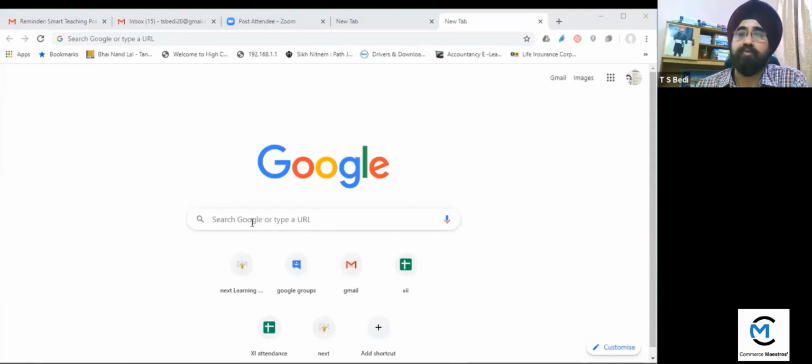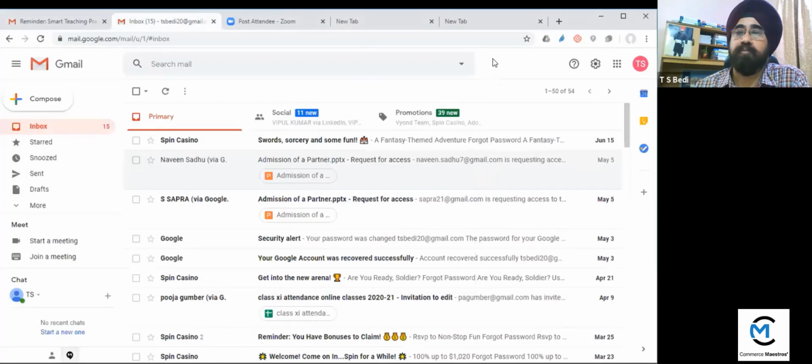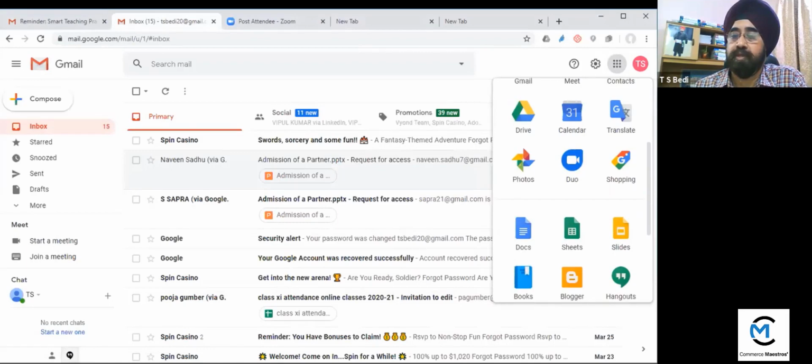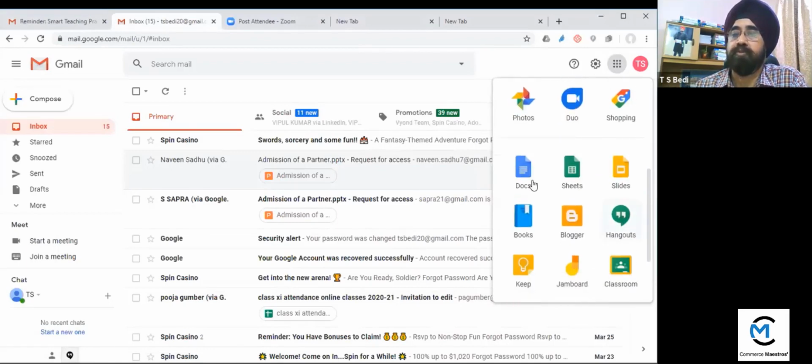There are two options. One, you can go through your Gmail ID. So from the Gmail ID, you can go to these nine dots, which are visible here. If you click on that, Google Apps will open. From here, you can open Google Forms, Google Docs, and next I will take Google Classroom, which you can open from here also.